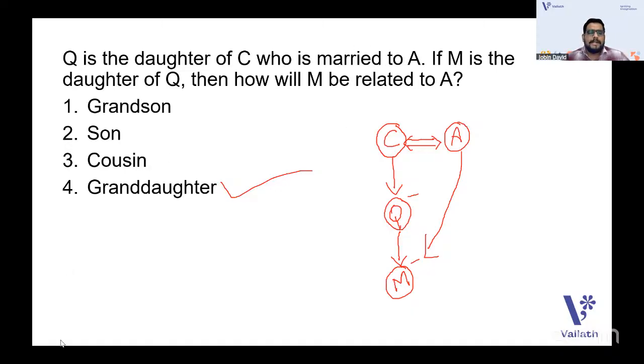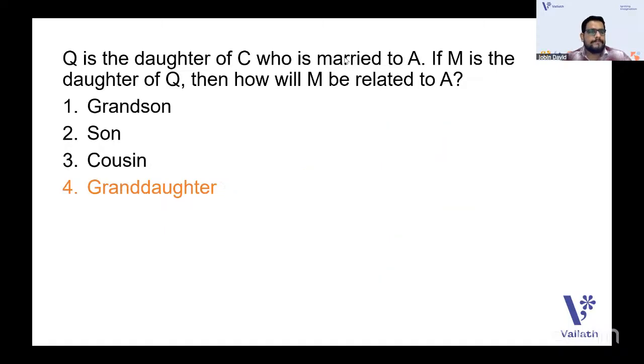Maybe in some questions, they will give the answer as data inadequate. Here the data is adequate to find the answer. Q is the daughter of C, who is married to A, so C is married to A. Q, you know, is a daughter. And if M is the daughter of Q, so daughter again, so female, right? Then how will M be related to A means what will A call M. So granddaughter is the answer. I think you got the idea. Going with the next one.